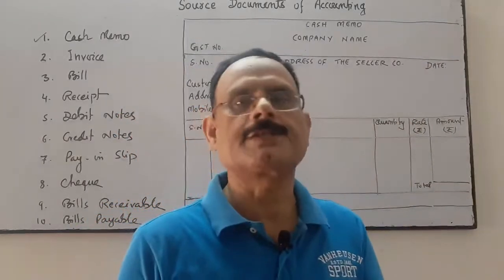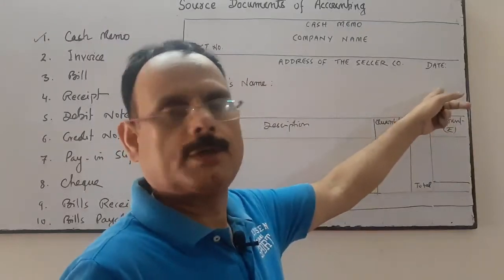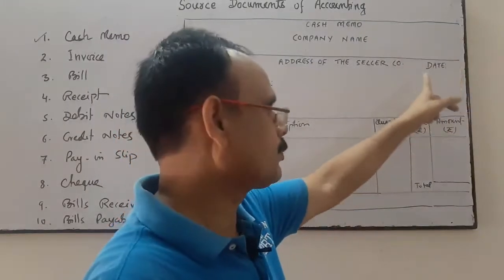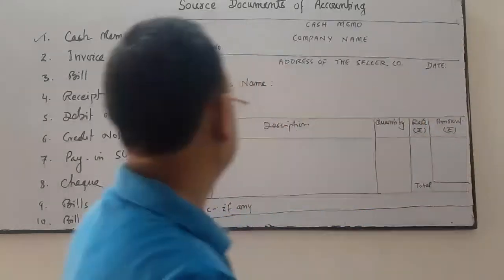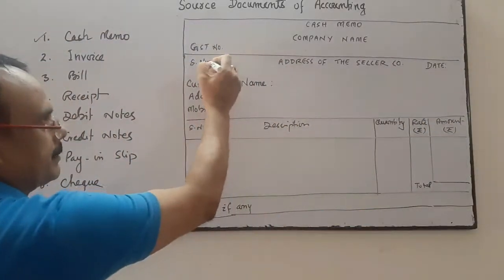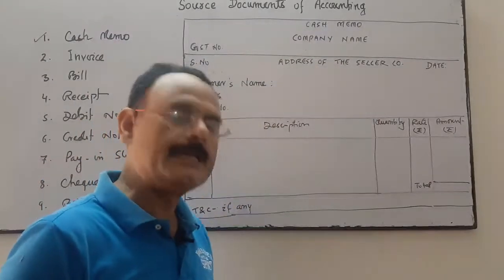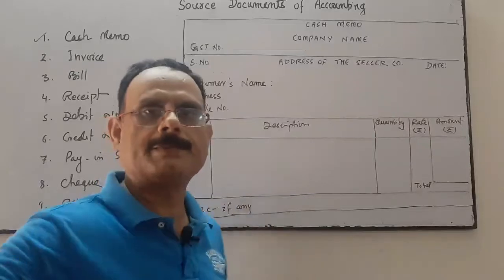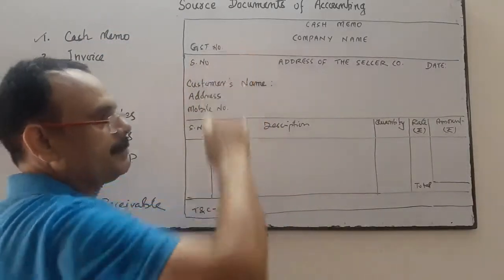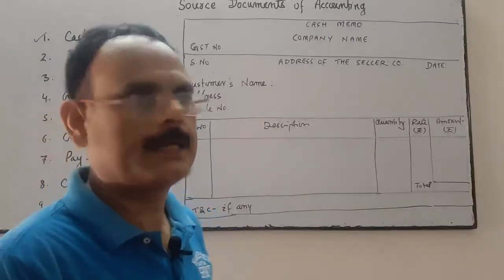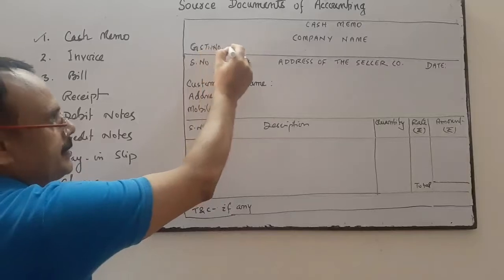Suppose you are doing the transaction today, then you write today's date, the 22nd August 2020. This side is the serial number of the cash memo. Cash memos must be serially numbered 1, 2, 3, 4, 5, 6, 7, 8 and so on. Here the GSTN number. You have to write the GST number.